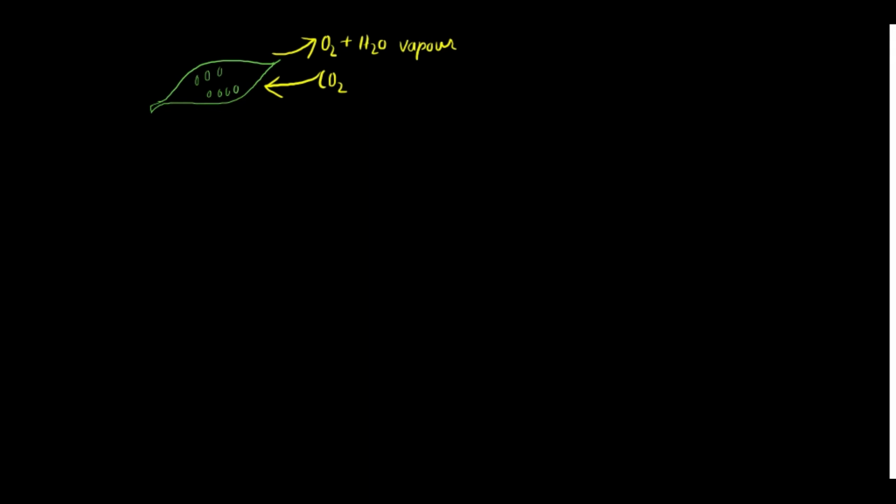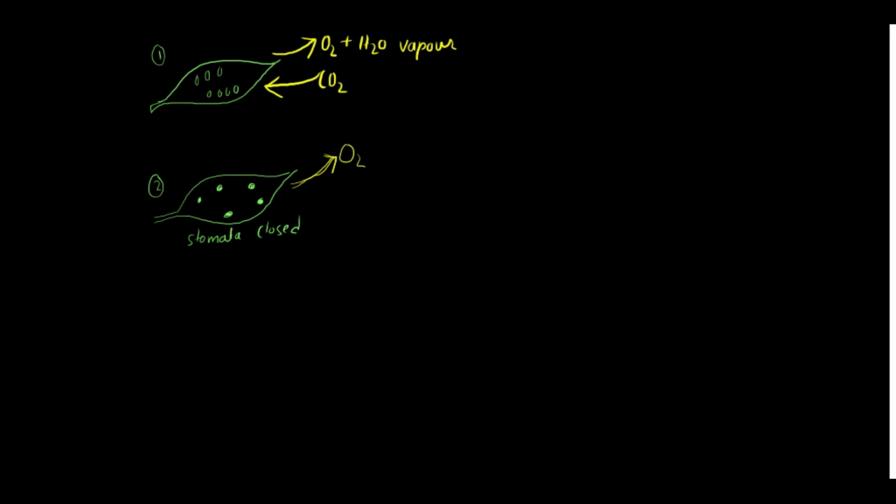But what will happen if these leaves start closing down their stomata? Now why will they close stomata? Because they have to stop the loss of water which is happening due to transpiration, correct? So suppose this is a closed stomata that I am making. Now because of this closure, what will happen? The oxygen which is supposed to go out will start accumulating inside.